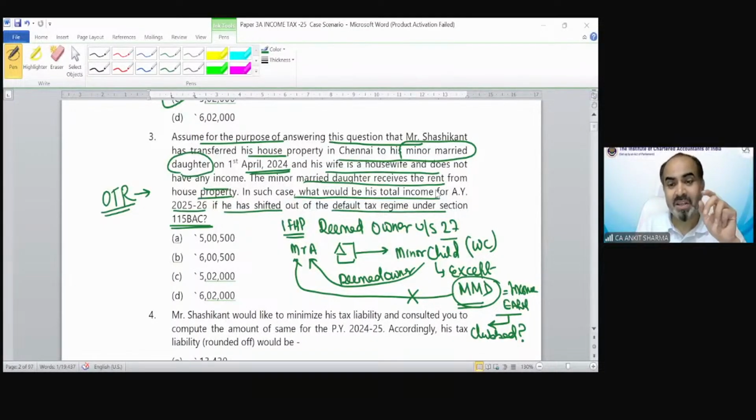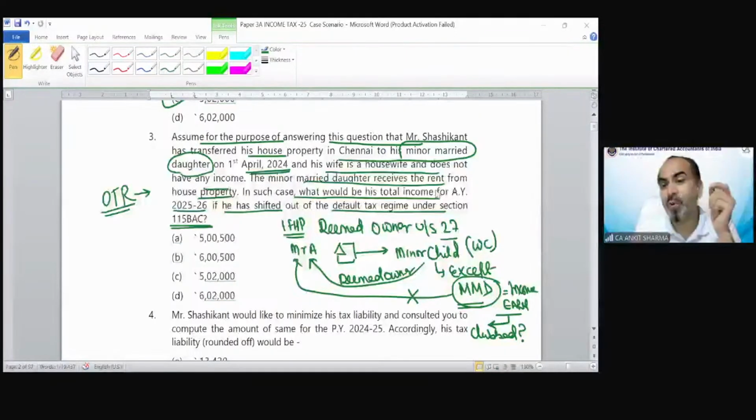So because she is the deemed owner, if Mr. A would become the deemed owner, then clubbing provision would not be applicable. Suppose this is not a minor married daughter. Suppose this is a minor son or a normal minor daughter. If that is a minor son or daughter, then clubbing provision would not apply. A would be treated as deemed owner and full rent is going to be taxed in the hands of Mr. A. That full rent is 2,52,000, I guess.